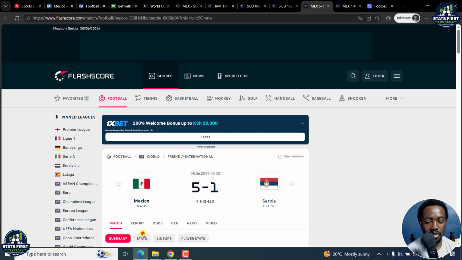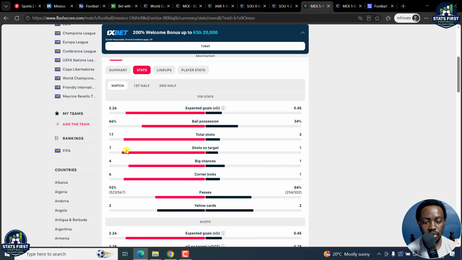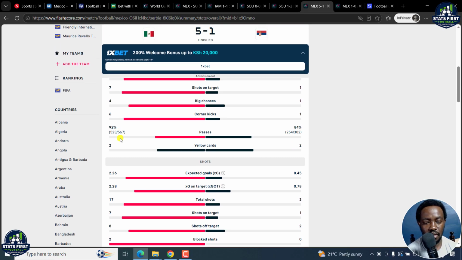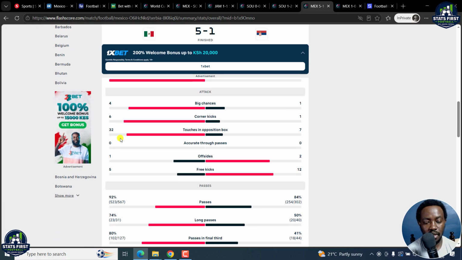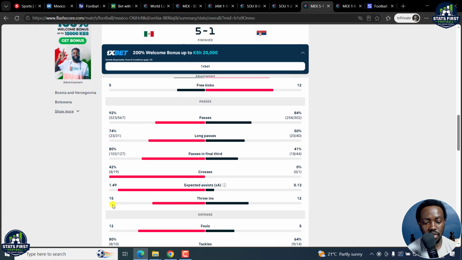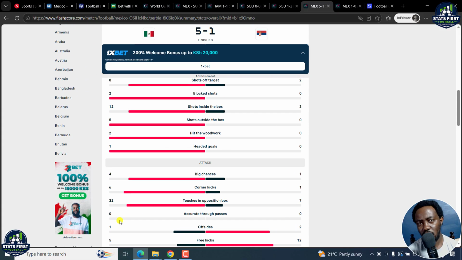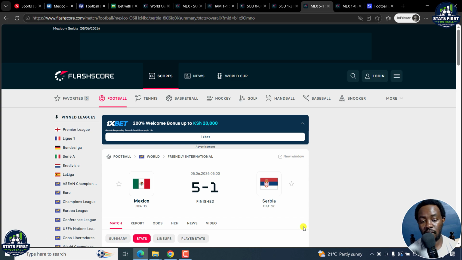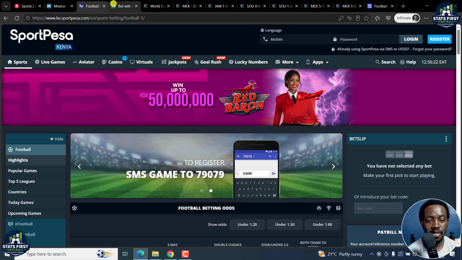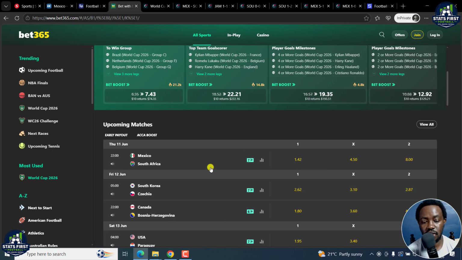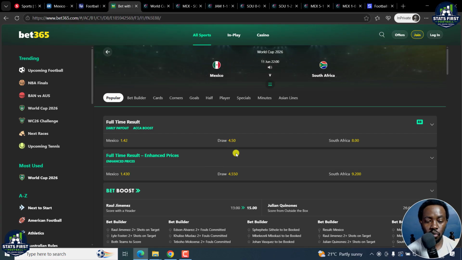And if we look at the stats for this game, you'll see that they did take 17 shots. Yes, it was a friendly, but it's good to see that. And then as for things like throw-ins, they had 15, fouls, they committed 12. It's good to see that. So when you're analyzing a game, depending on whatever site you're using, there are different markets you can settle for. You can either settle for straight out wins, or you can settle for goals and all that. You need to do that sort of analysis.